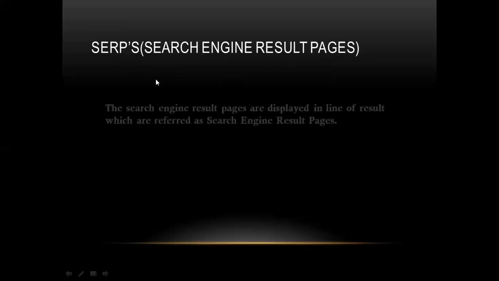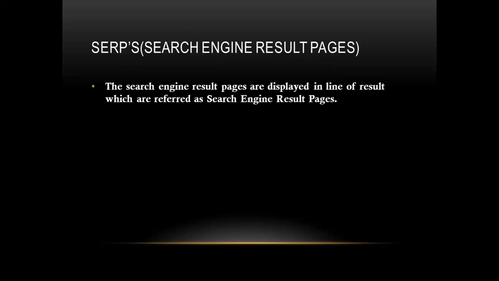Let's move ahead and check what are search engine result pages, or SERPs. The search engine result pages are the lines of results displayed, which are referred to as search engine result pages. It means when you click on a search, you will get n number of sites, and by clicking on them, you will go to the web pages.